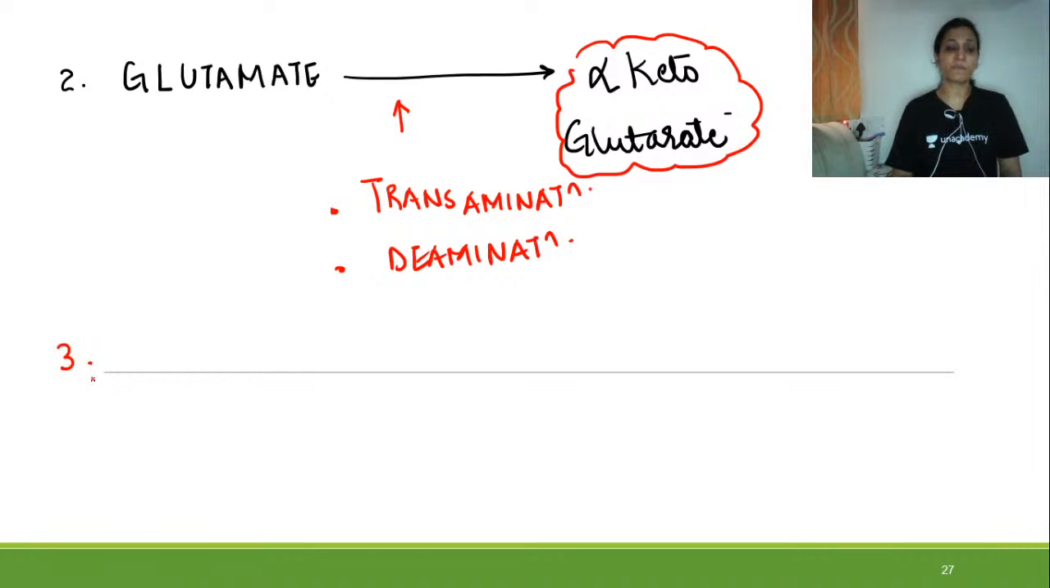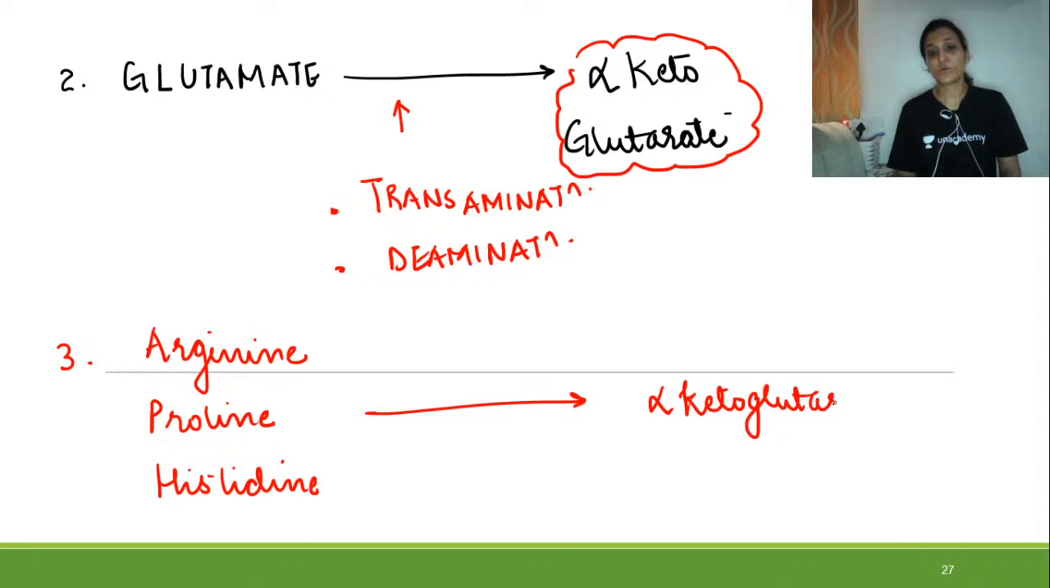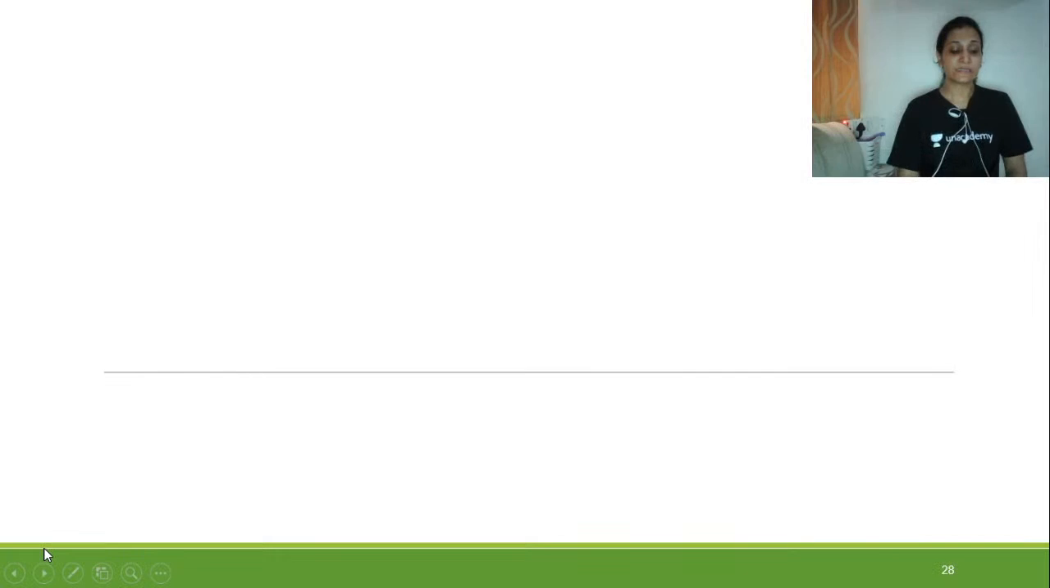Talking about the third anapleurotic reaction: the change of arginine, proline and histidine getting converted into alpha ketoglutarate. So from arginine, proline and histidine, alpha ketoglutarate is obtained. This is the third anapleurotic reaction.